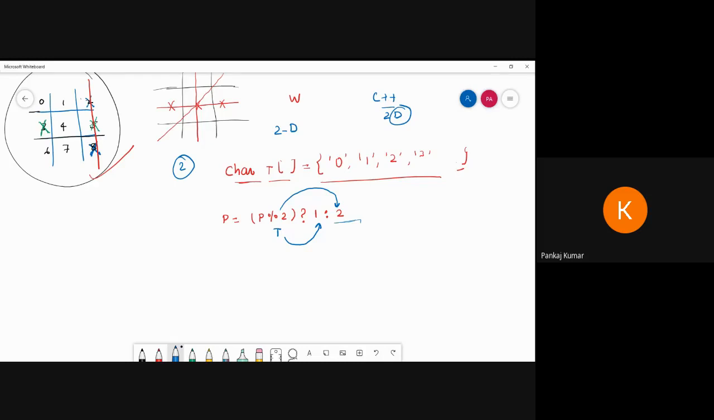Then we can enter a choice, then we can mark. Suppose player equal to 1, then print X, otherwise print 0. How can we print the mark? If the player value is equal to 1, then it will print this one, otherwise mark 0. So I can define the first player's mark as cross and the second player's mark as 0.